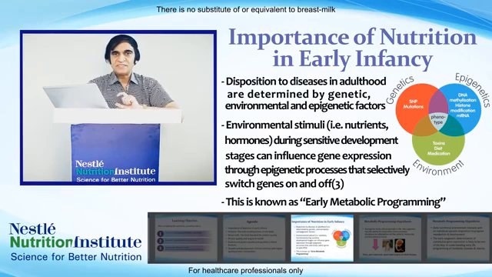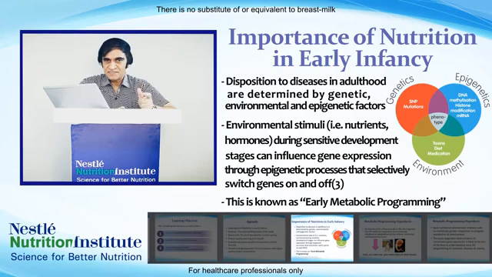What are the types of epigenetics? There are three types: nutri-epigenetics, environmental epigenetics, and disease-related epigenetics. So, three types of epigenetics. And the word epigenetics was first coined by a British biologist, Conrad Waddington, in 1940.